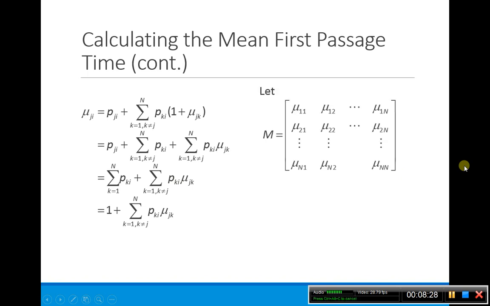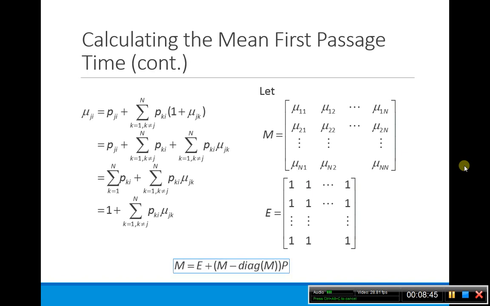Well, I'm going to let M be this matrix. I'm going to calculate all the mean first passage times, from all of my states to all of my states, all at once. So I let M be a matrix of all my mean first passage times, and I'm going to let E be a matrix of all ones. Now if I look at this, mu_ij, what is it?